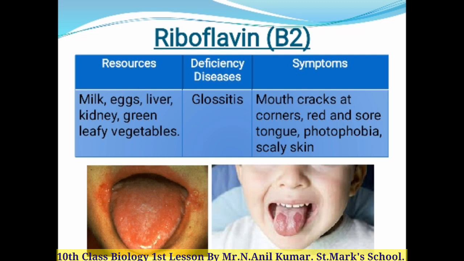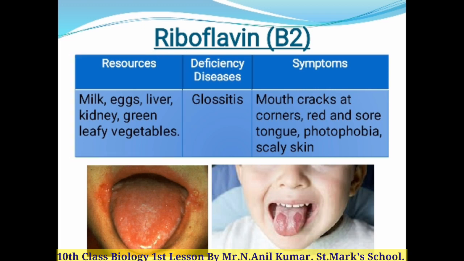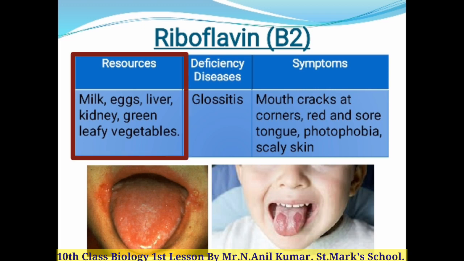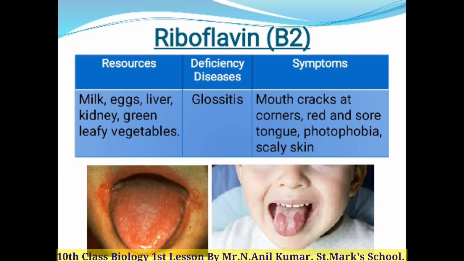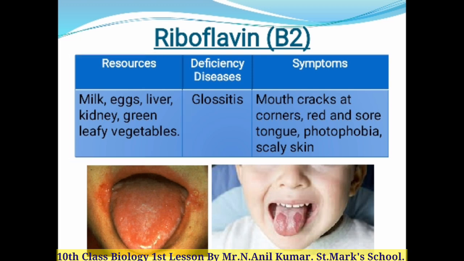And now we need to see where this riboflavin is richly available. That means the resources of riboflavin in food material like milk, eggs, liver, kidney, green leafy vegetables, where we can get this riboflavin in a good amount. So this is about the second water soluble vitamin, that is riboflavin.